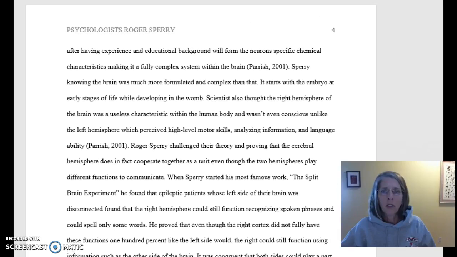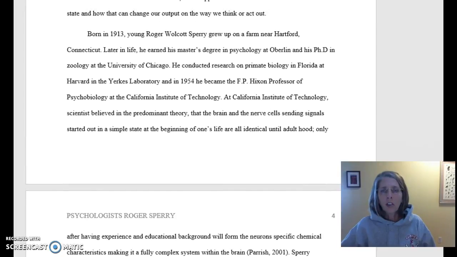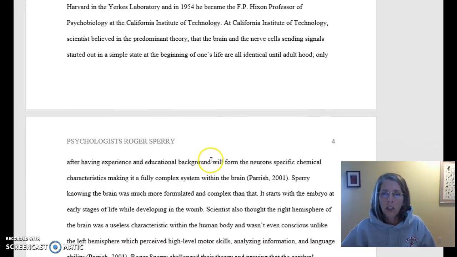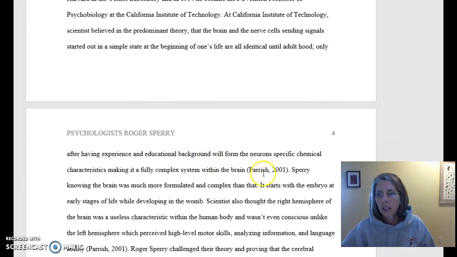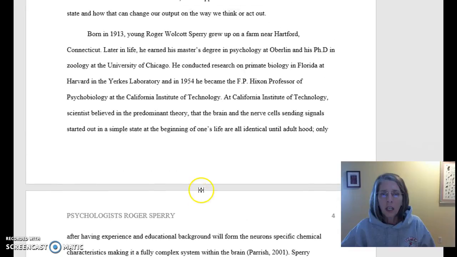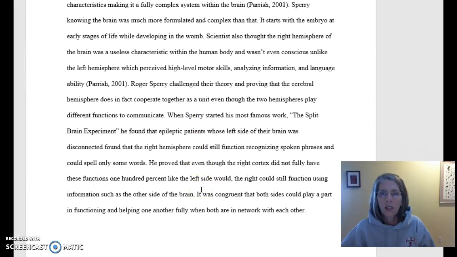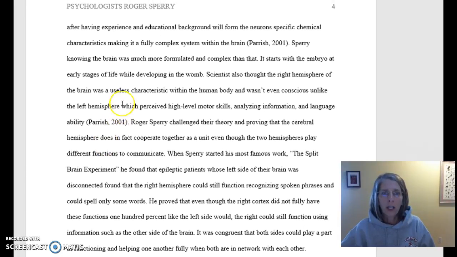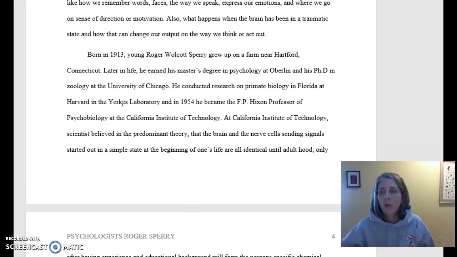So I'm going to pause here. It looks like Marie is writing about Roger Sperry and found some information written by Parrish in 2011 from a website. And she has one, and now I'm going to see, oh yes, I saw the other one, two in-text citations from Parrish. Okay, so that's great. That's what I asked for, a minimum number of 2, and it's a little bit artificial. I'm just trying to get you used to the feel of using an in-text citation in a research paper.